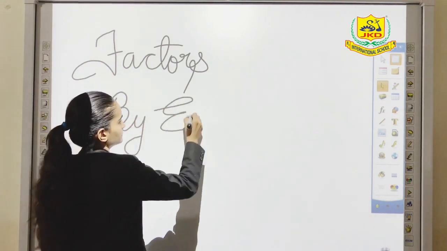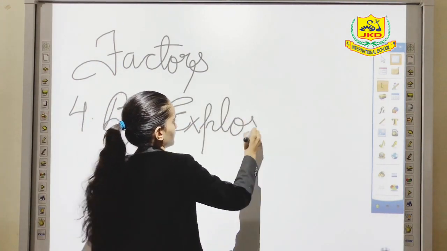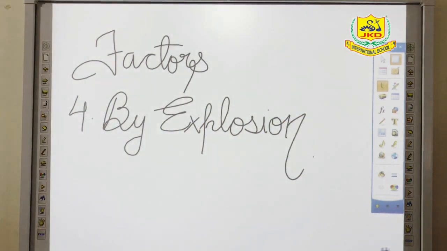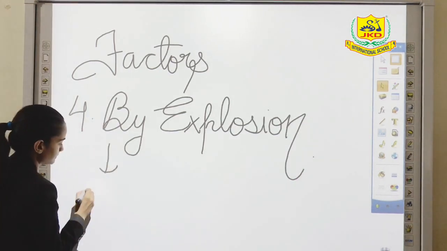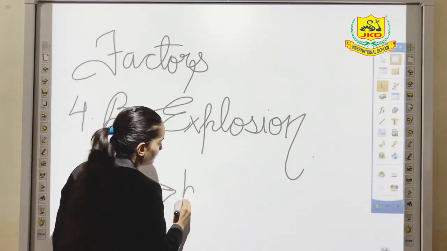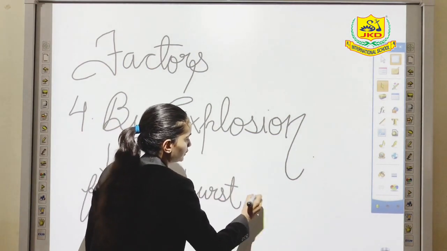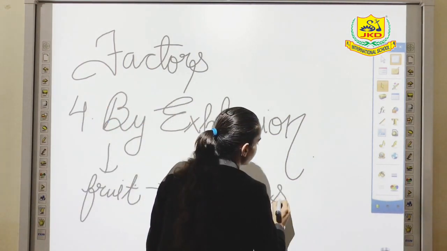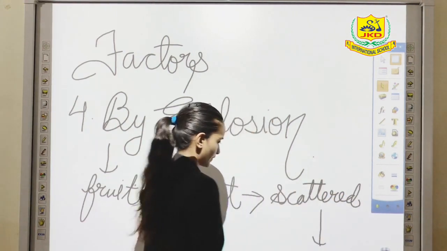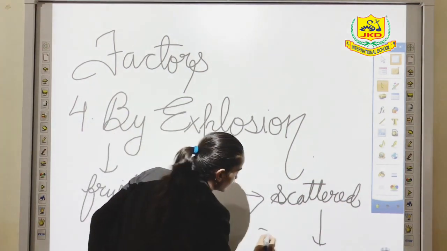Explosion. This is quite different from the other one because in this, the fruit of some plant bursts, or we can also say opens, when ripened and scatters the seed in all directions. The fruit of a plant will burst, and all the seeds present in the fruit will get scattered around. And when they scatter from a fruit to another place, they will start growing over there.